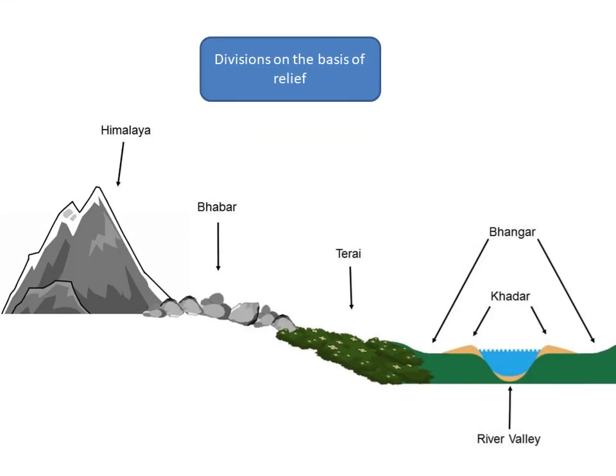Now we will learn about the northern plain in the context of the variations in the relief features. Before starting, recall the location of the northern plain. It is parallel to the Himalaya. So the rivers, after descending from the mountains, deposit pebbles in a narrow belt of about 8 to 16 km in width, lying parallel to the slopes of the Shivaliks. It is known as Bhabar. All the streams disappear in the Bhabar belt.